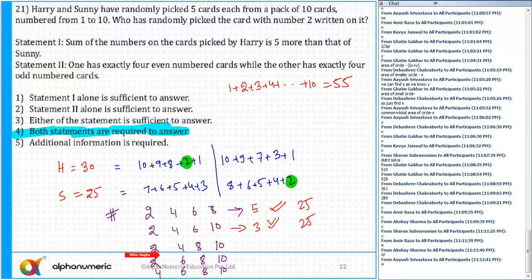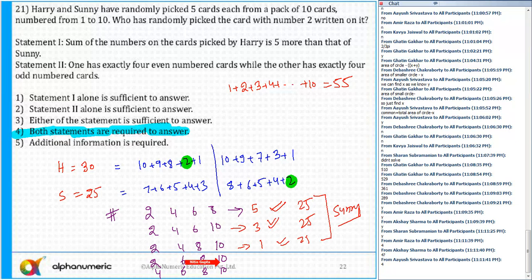Now 2 plus 4 is 6, 6 plus 8 is 14, 14 plus 10 is 24. The next number can be 1, and again the sum can be 25. In all the 3 cases, it is Sunny. 25, 25. Next, 2 plus 6 is 8, 8 plus 8 is 16, plus 10 is 26.